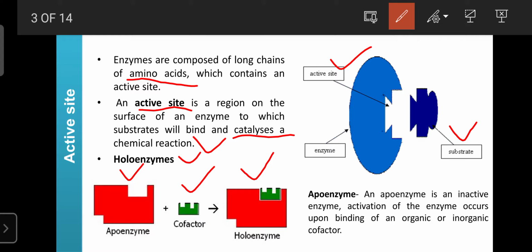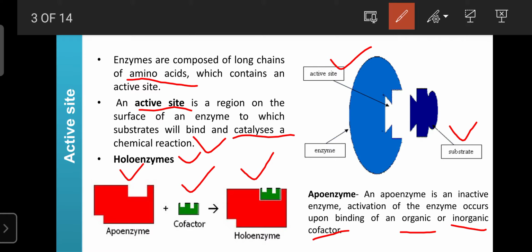They become active upon binding to organic or inorganic cofactors, maybe calcium, maybe sodium, manganese, especially zinc. So when the enzyme binds to the organic or inorganic cofactors, then only does that enzyme become active. Proenzymes, or zymogens, are present in an inactive form in the blood.